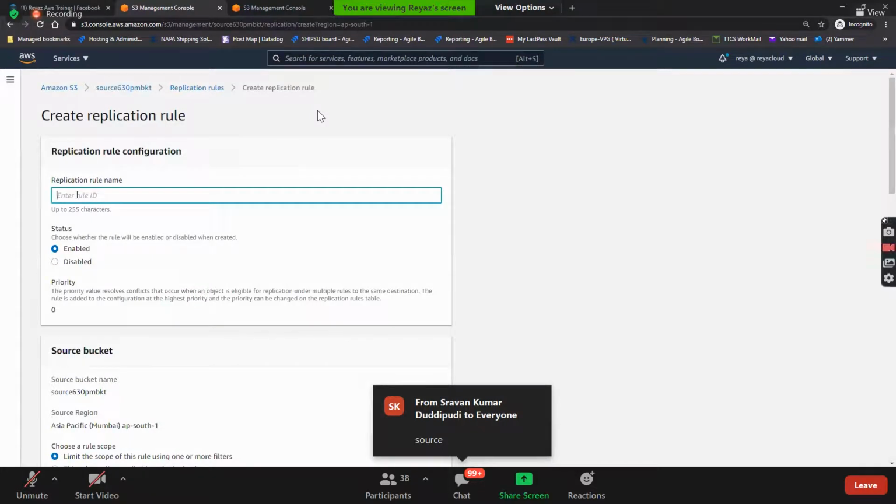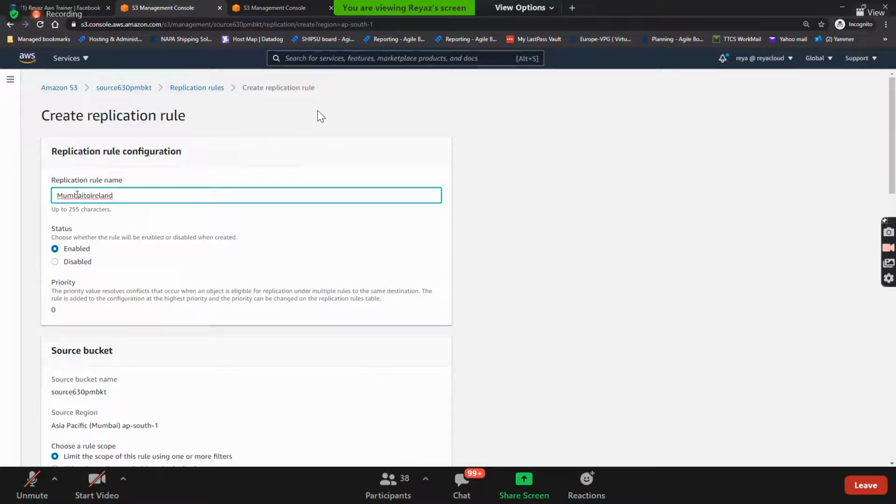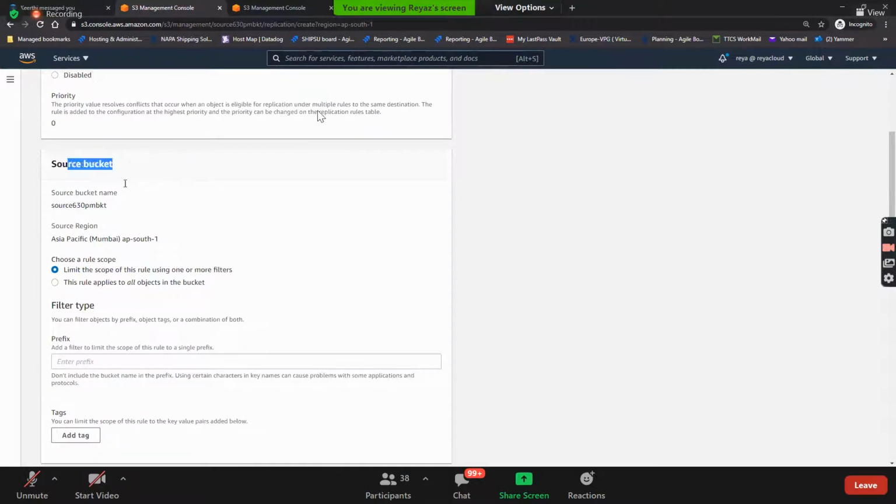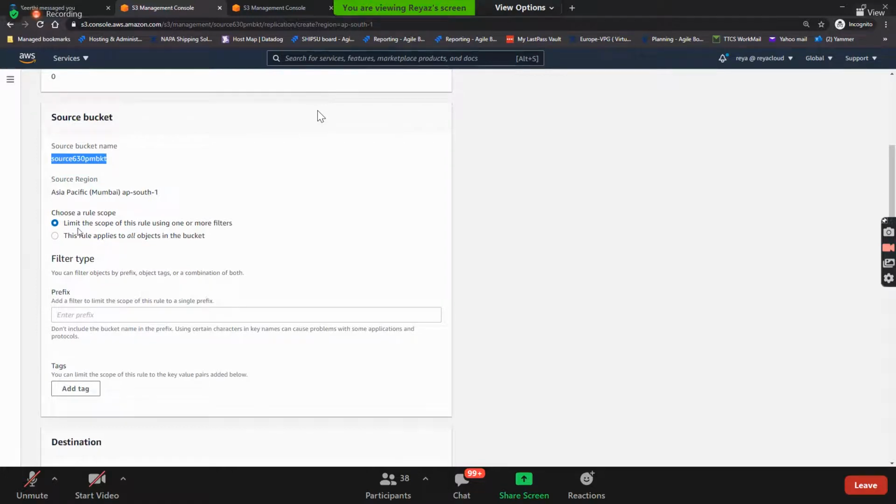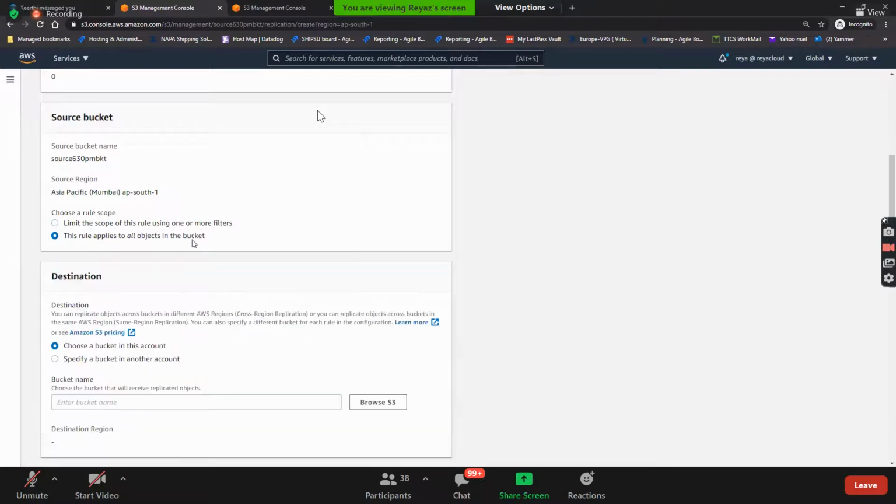Let's go and create a replication rule. Replication rule name, I call it Mumbai to Ireland replication. Status, enable it. Guys, the source bucket is this one, right? Do you want to do it for only one folder, or for the entire bucket? Your wish. I am going for the entire bucket.